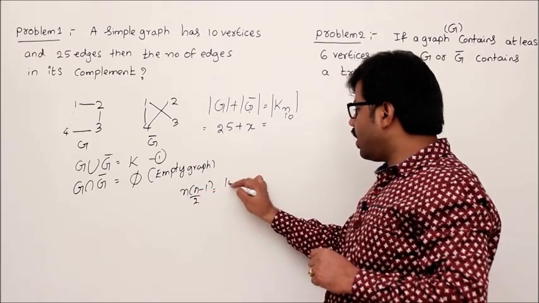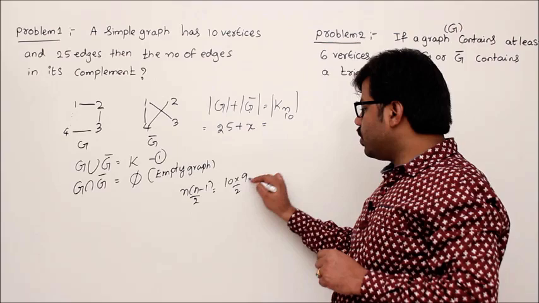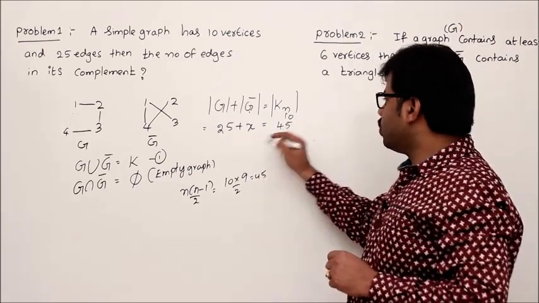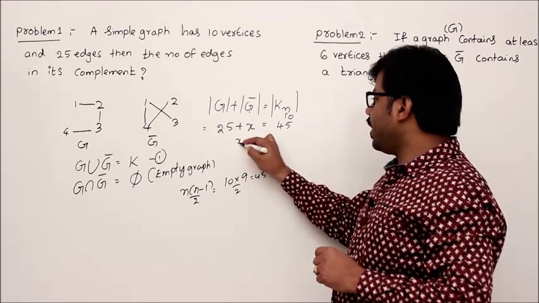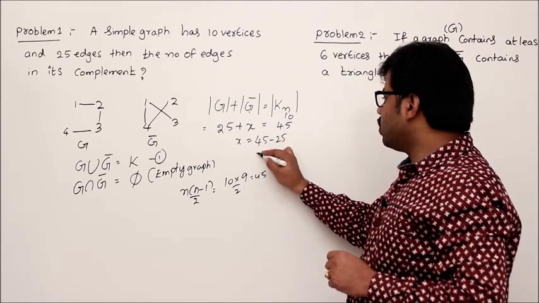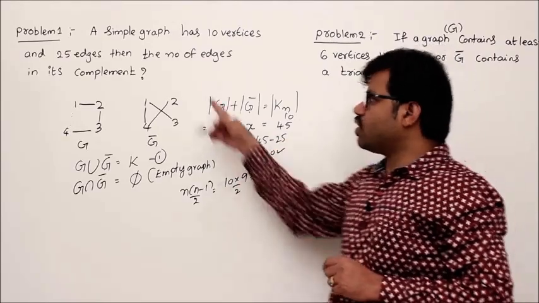So that is nothing but 10 into 9 by 2, which is nothing but 45. So here 45. So 25 plus x equal to 45, then x value should be 45 minus 25, isn't it? So that is 20. In that way you can solve this problem.